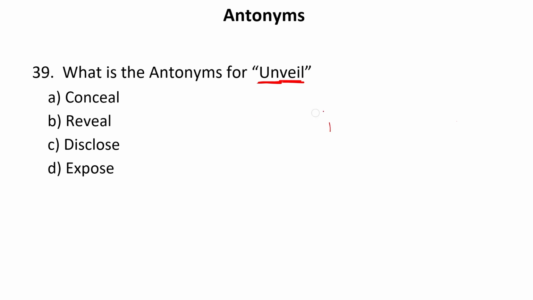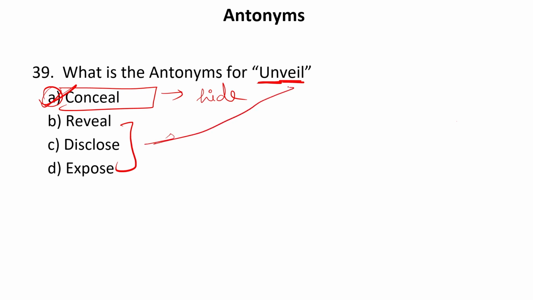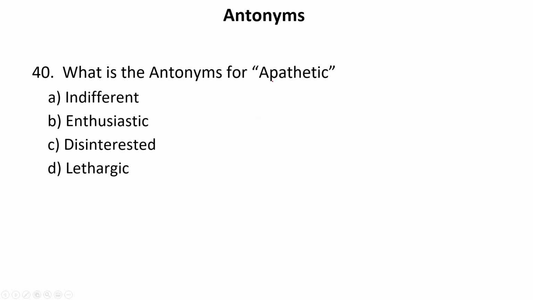Now if something is in veil, it means it is hidden. But if it is unveiled, it means it is disclosed or not in veil. So the correct opposite of this particular word is conceal. Conceal means to hide, whereas the rest of the words are the synonyms of this particular word. Now let us move to the next one.